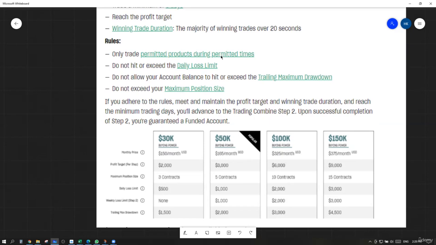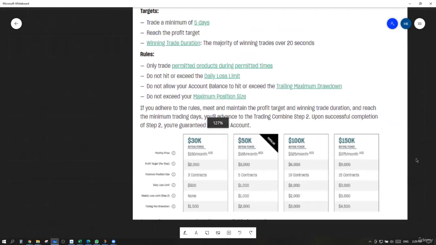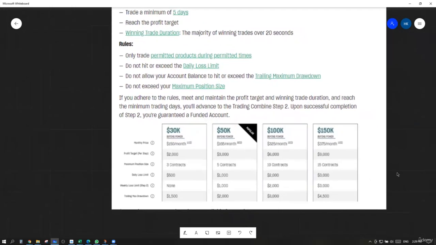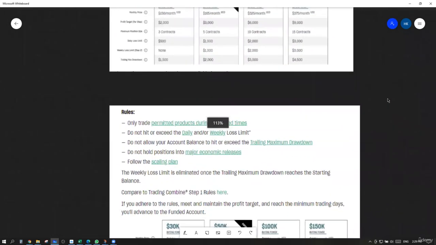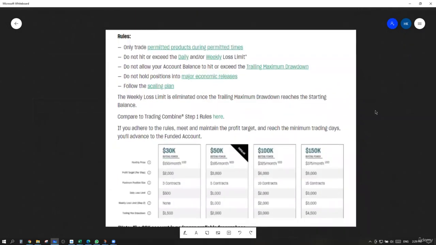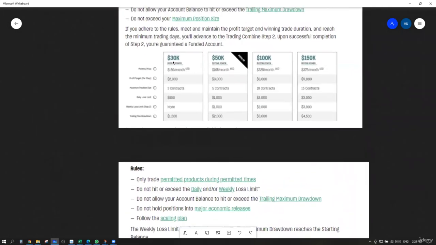Do not hit or exceed the daily loss limit or the risk limits in general. Do not allow your account balance to hit or exceed the trailing maximum drawdown, which is the main risk on the account. Do not exceed the maximum position size: if they allow you to trade only 5 contracts, you cannot trade 6 or 7 contracts or more. So if you can achieve those rules, you pass step one, and then you move to step number two, which is doing it all over again.